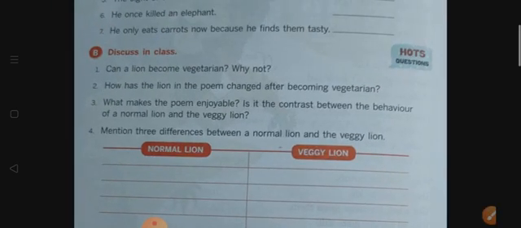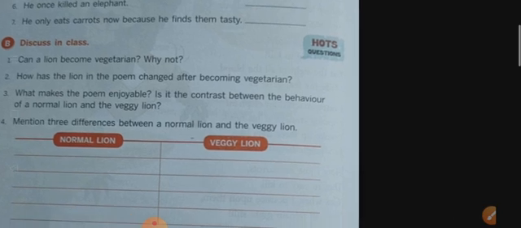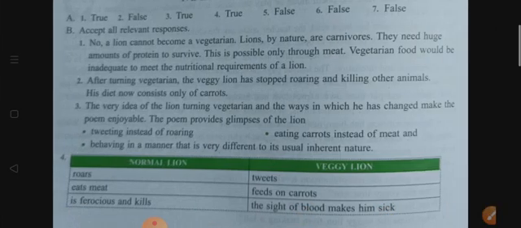What makes the poem enjoyable? Is it the contrast between the behavior of a normal lion and veggie lion? Obviously there is a contrast. Contrast means opposite, right? There is a contrast between the behavior of normal lion and veggie lion. And what makes the poem enjoyable? Let's see the answer. The very idea of the lion turning vegetarian and the ways in which he has changed make the poem enjoyable, right?